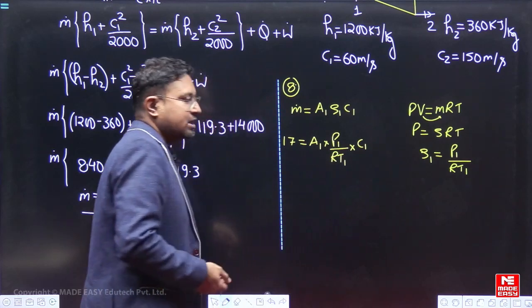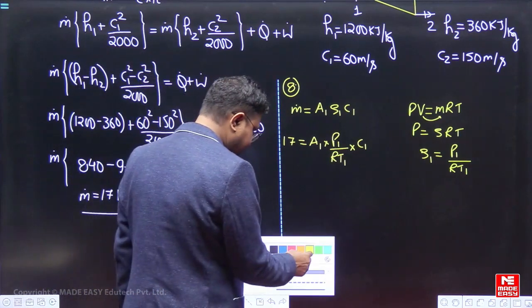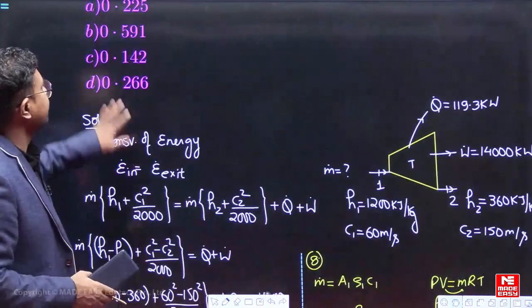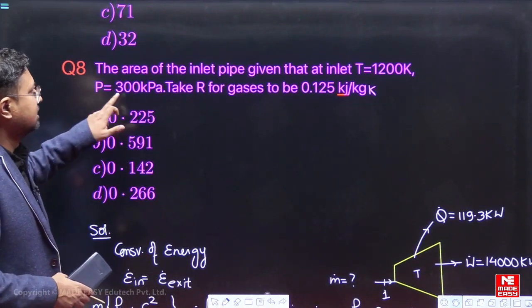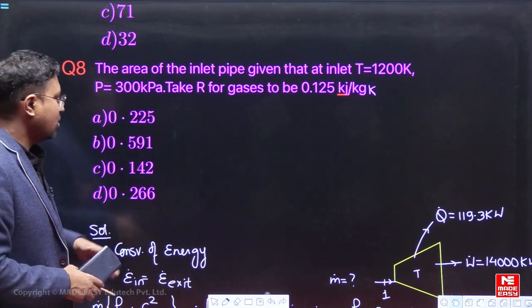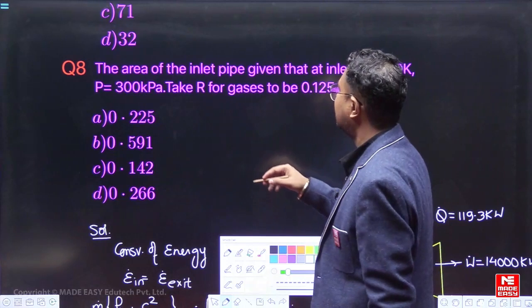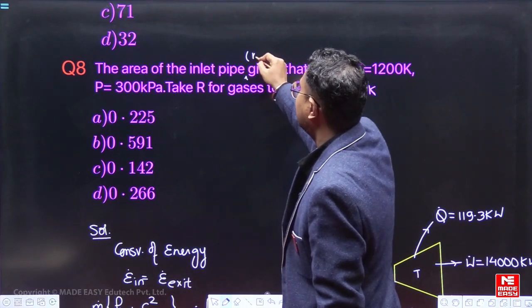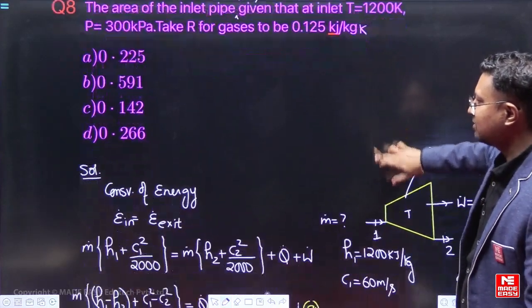ठीक है. अब इसमें जो velocity है, meter per second में ही we have to keep. So this is 17, this is 17. Let us see the unit of the area which they have given. The area of the inlet pipe is given, but they have not mentioned any unit. So I will suppose that the area of the inlet pipe is in meter square. Fine. So meter square में area है. This is what I suppose.